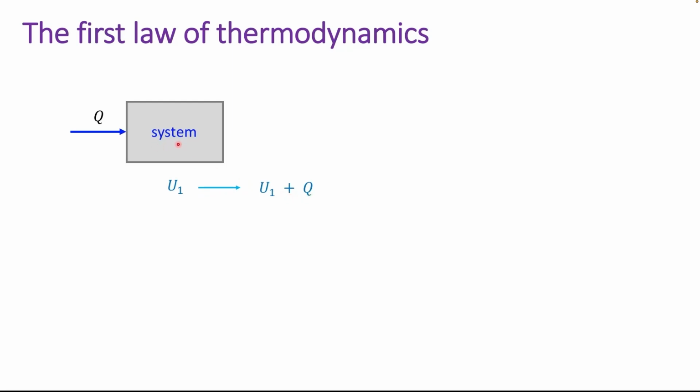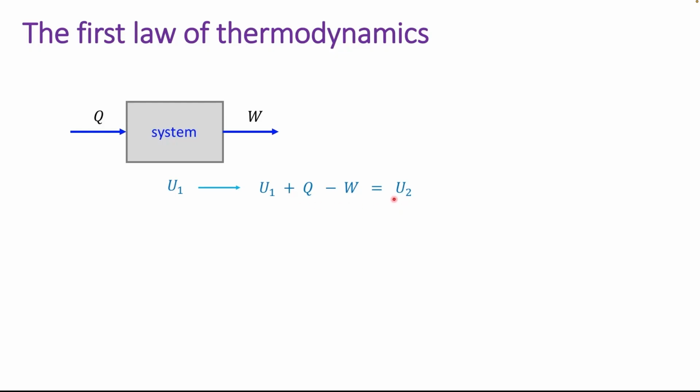A system can also do work on its surroundings, or work can be done on the system. Let W be the work done by the system on the surroundings. When a system does work, it transfers energy to the surroundings and therefore loses energy. Hence, the work done by the system must be subtracted from its internal energy. This is the final internal energy of the system, U2.